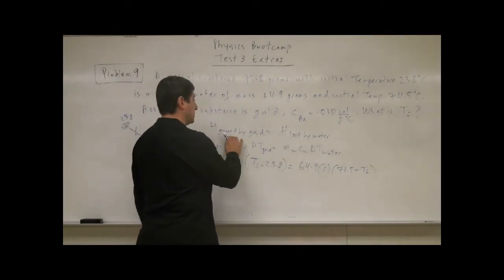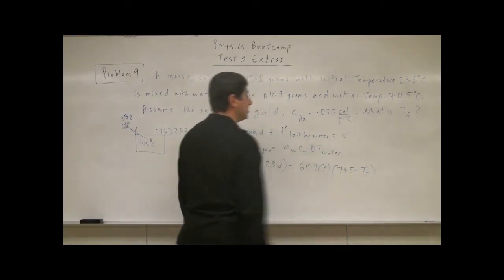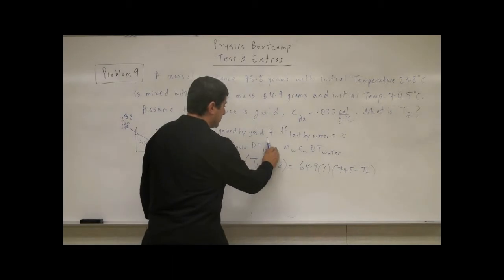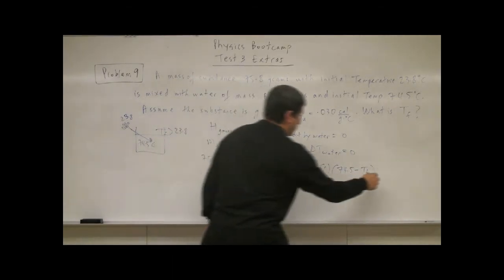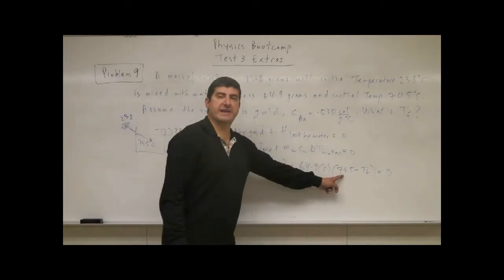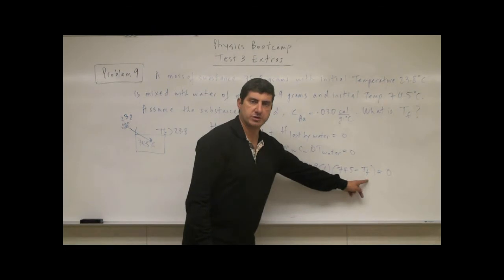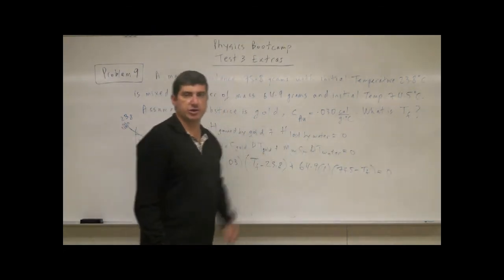Or you could be doing it this way. You could say the heat gained by gold plus heat lost by water is 0. In that case, you would say plus equals 0. But in that case, what you would do, you would say the final temperature minus the initial temperature. And of course, this would be negative, and then positive plus negative would give you 0, right?